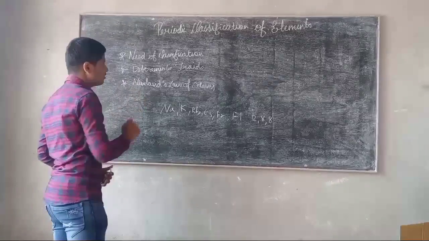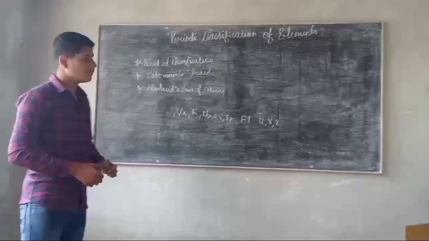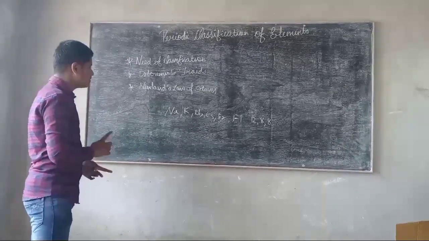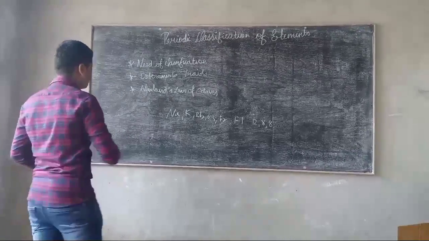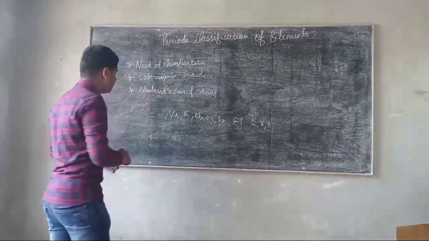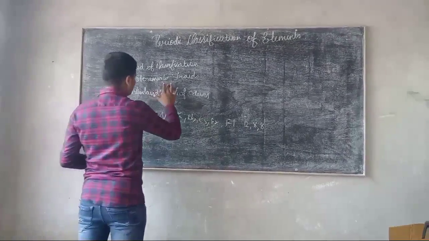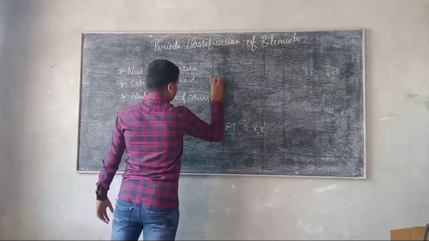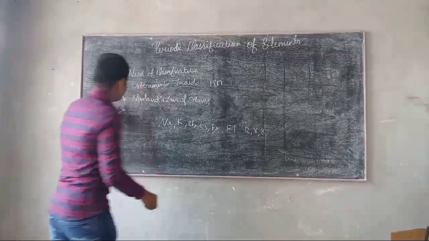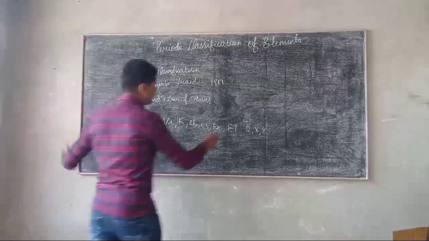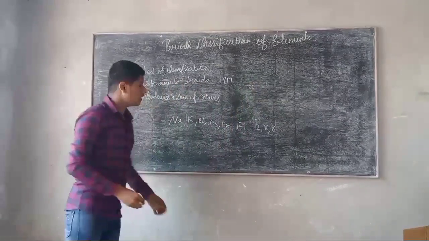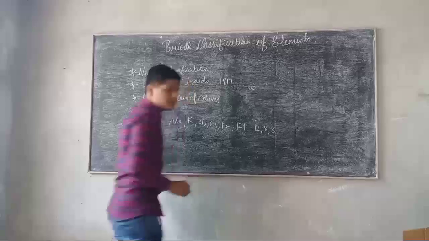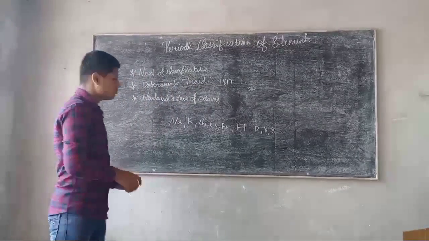There was a need of classification of elements. The first attempt to classify the elements was done by Dobereiner in the year 1870. There were almost 30 elements known to him, but they were not arranged in a proper manner.